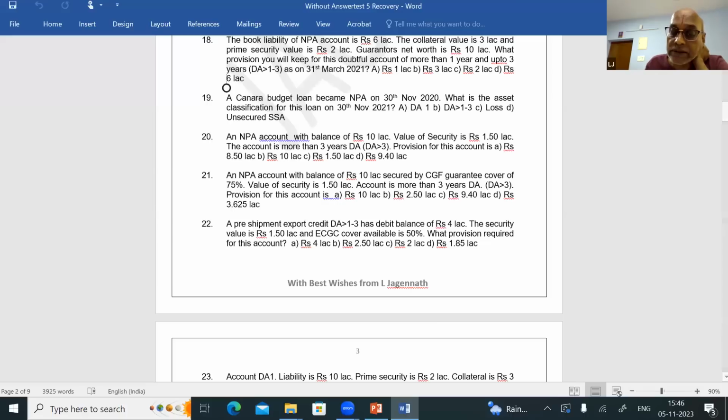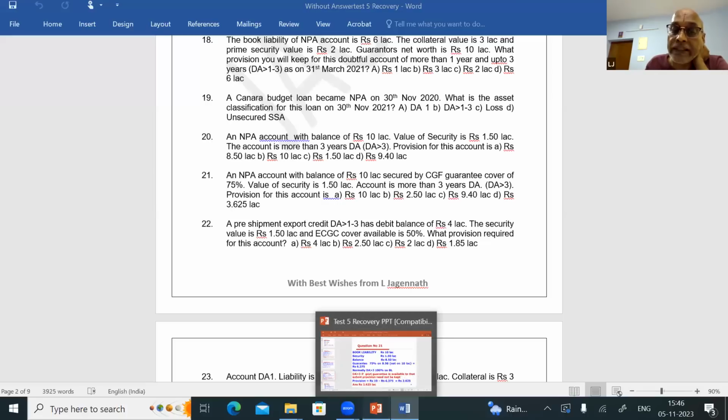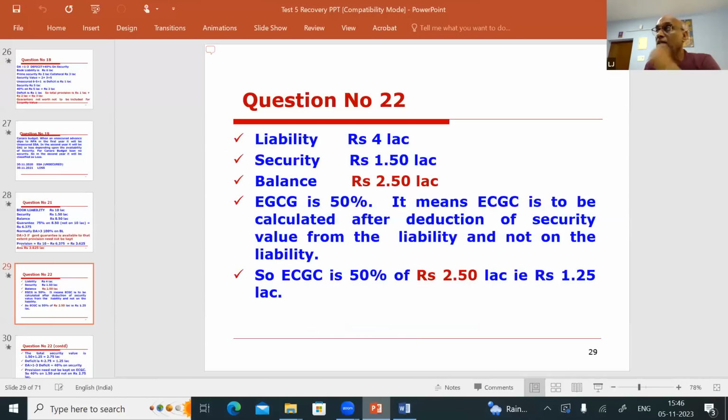Let us go and see the answer. Question number 22, how it is worked out, we will see. Book liability is 4 lakhs. Security value is 1.50 lakhs. You remove the security value, the balance available is 2.50. ECGC cover is available at 50%. It means ECGC cover is to be calculated after deduction of the security value from the liability and not on the liability. So ECGC cover is available 50% on the 2.50, that is 1.25 lakhs.